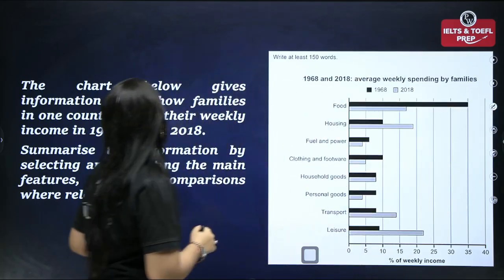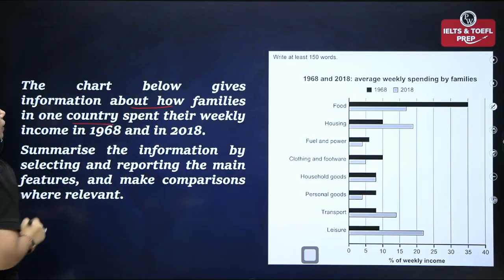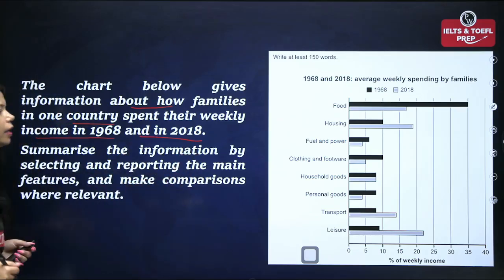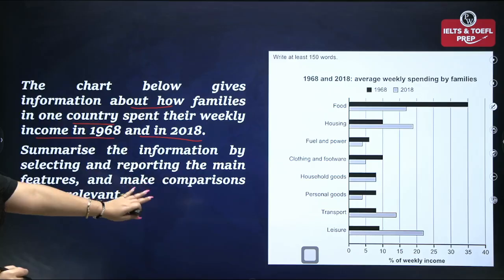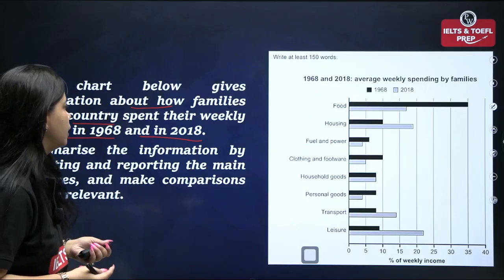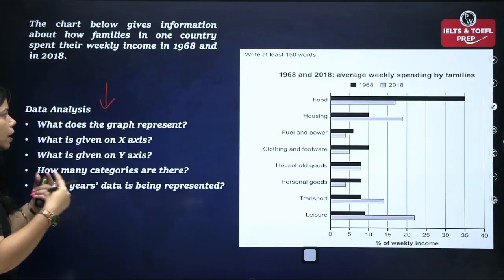The chart below gives information about how families in one country spent their weekly income in 1968 and in 2018. So this is our question, that is our bar graph. Now let's quickly do data analysis. And for data analysis, these are our questions that we will ask ourselves.